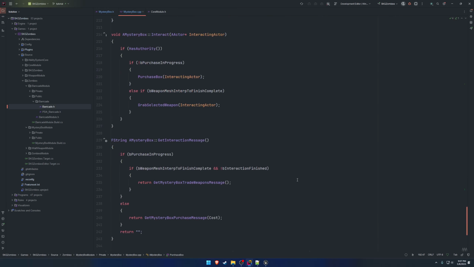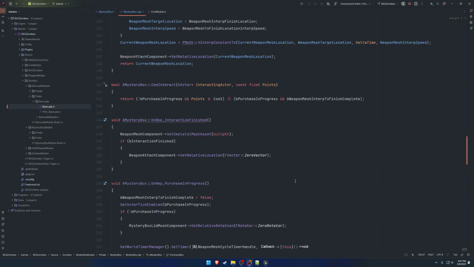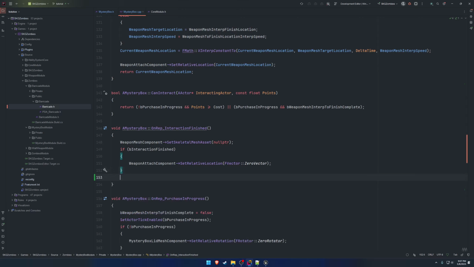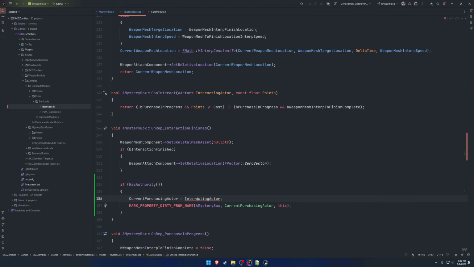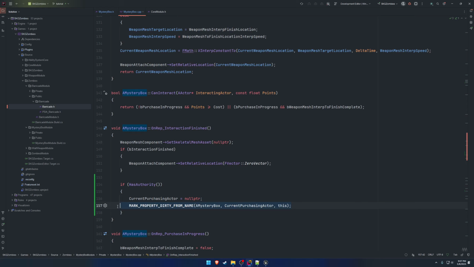So let's see, we did that somewhere else for some other stuff. So interaction finished, which clears out all of that. So if we have authority, I want to set the purchasing actor to be a null pointer and go ahead and replicate it down.